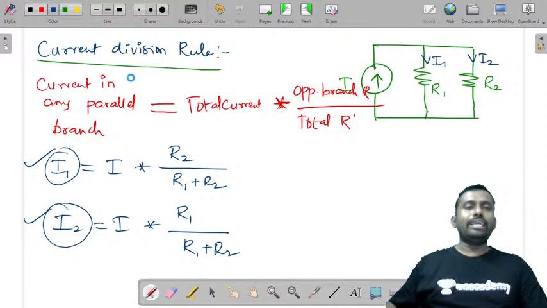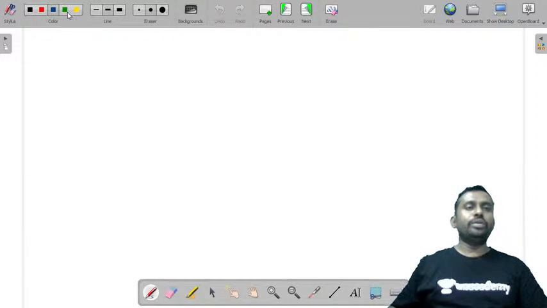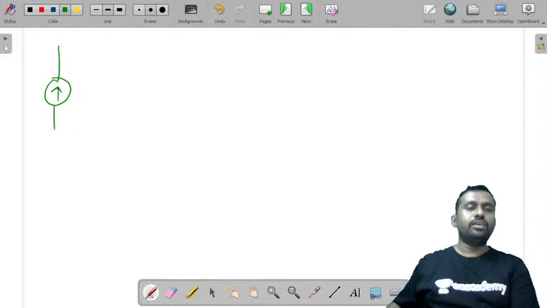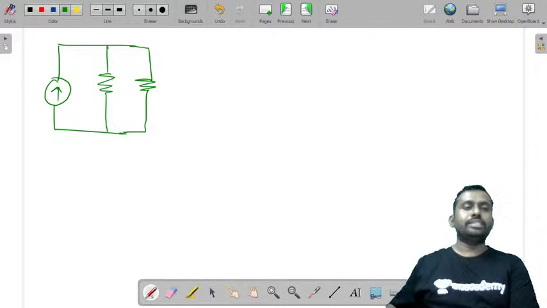Let me take you one example and tell you clearly by a simple example. I'll take a current source. While deriving, you can take a voltage source. For a problem, I'm just taking this current source example. Let us say you have two resistors. Let me call this 10 ohms, this 6 ohms, and this 32 amperes.